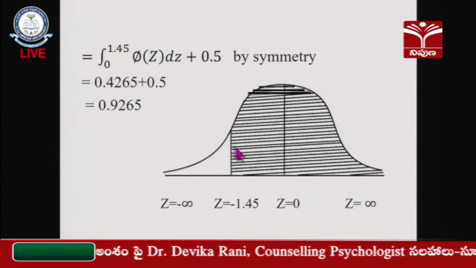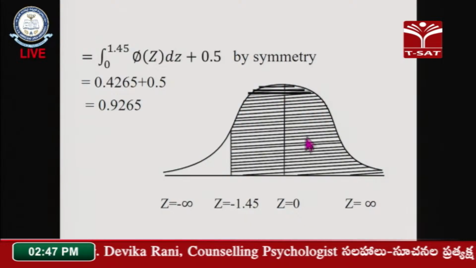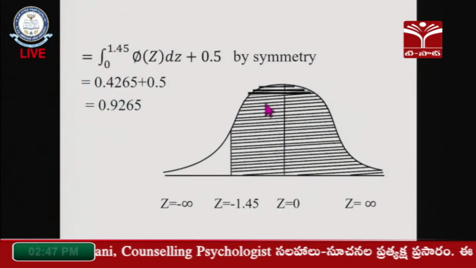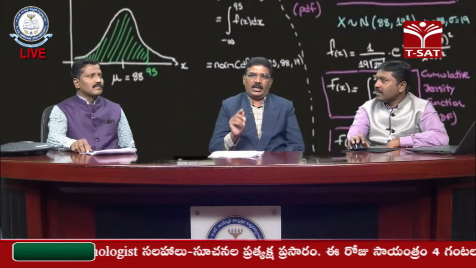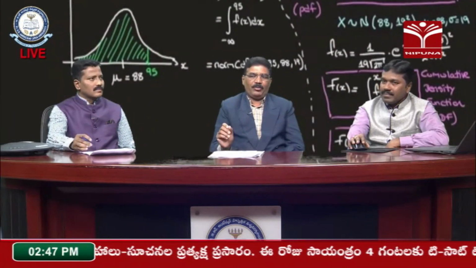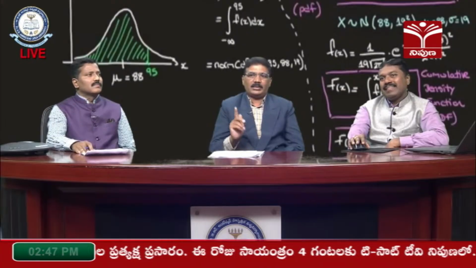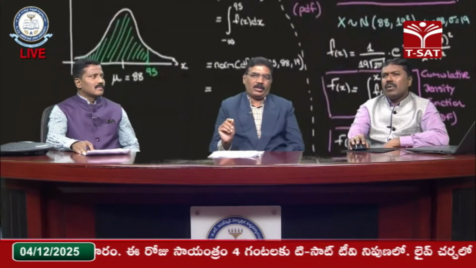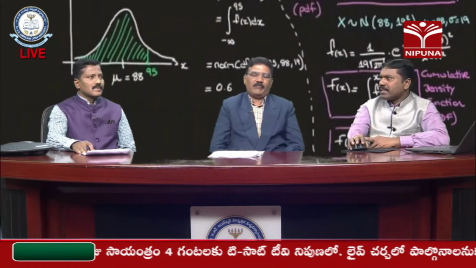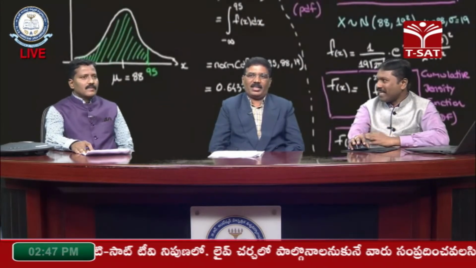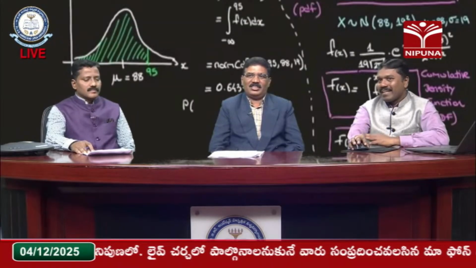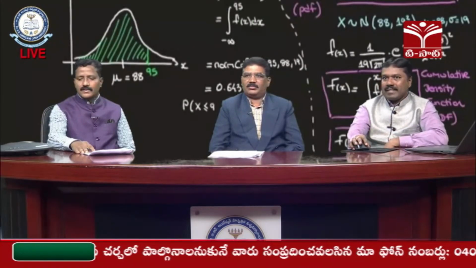Here, the total shaded area is what I would like to calculate. And one more thing, we can calculate very simply: if P(Z is greater than some value), we can simply write 1 minus P(Z is less than that particular value). So that is also one of the options. Students already know the symmetric property, that is why we can explain these things.